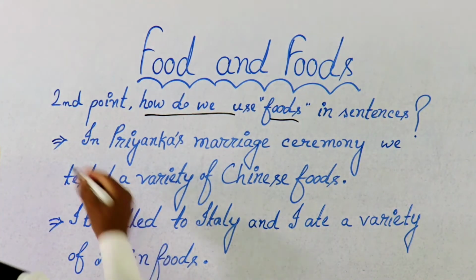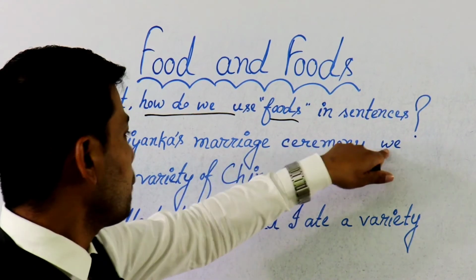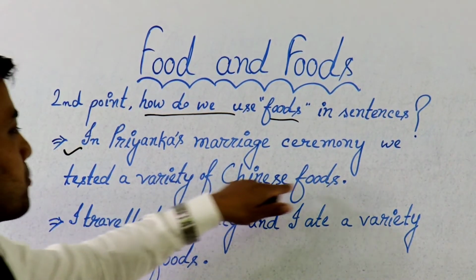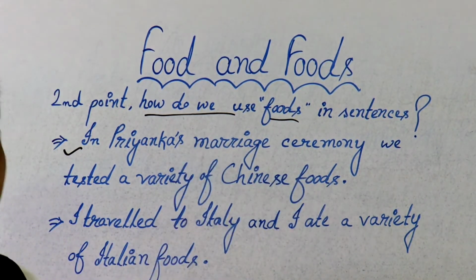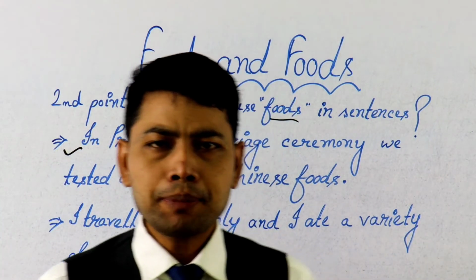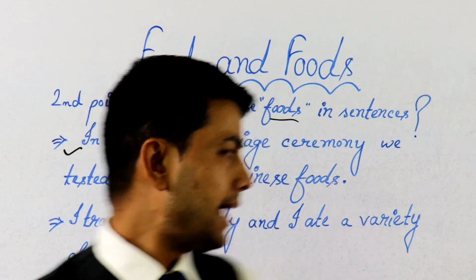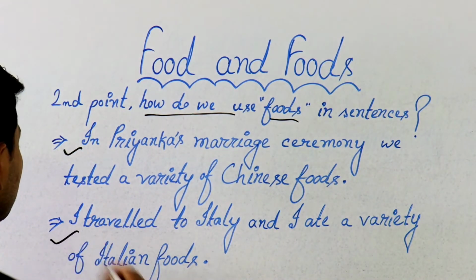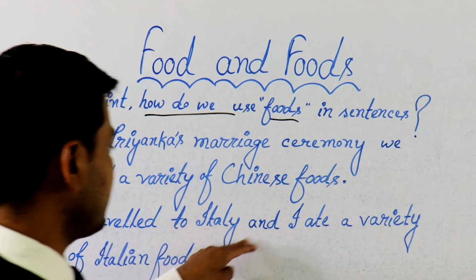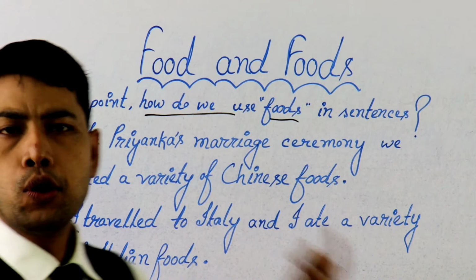First, in Priyanka's marriage ceremony, we tasted a variety of Chinese foods. Here we are talking about a variety of items, and specifically we are talking about Chinese food. Next, I traveled to Italy and I ate a variety of Italian foods.